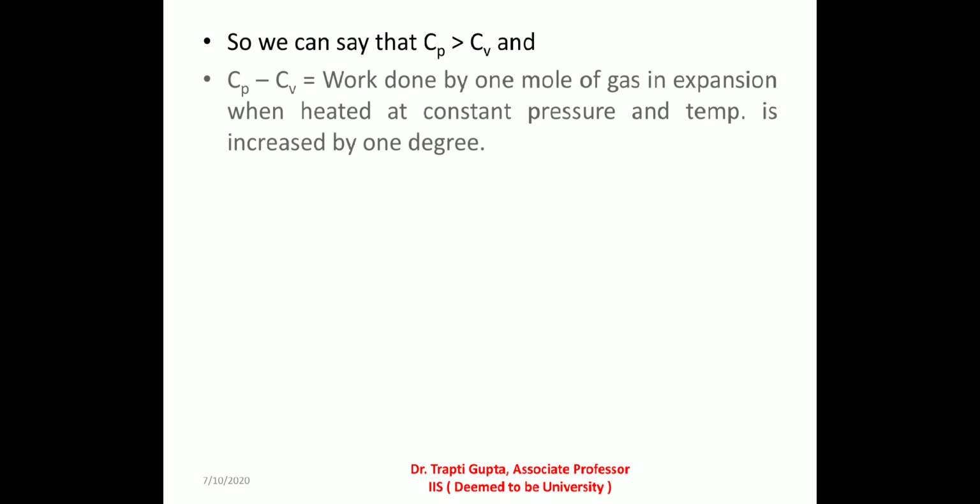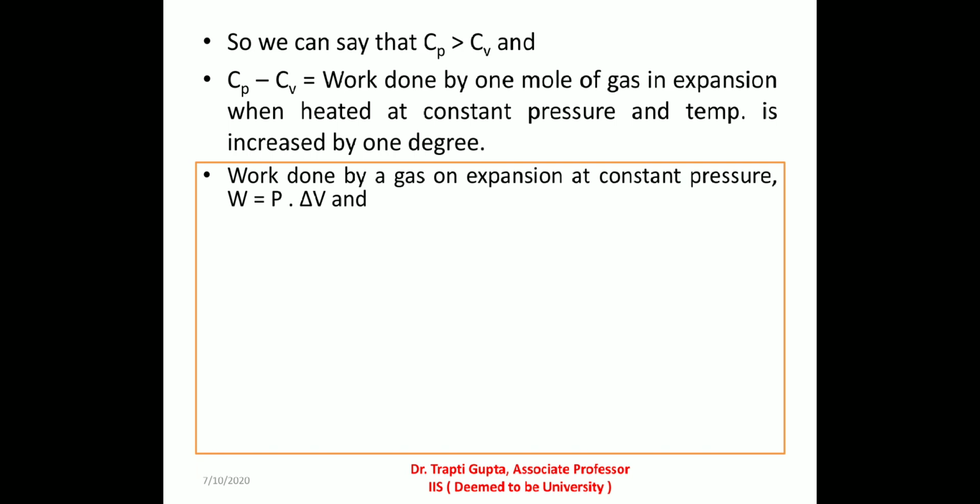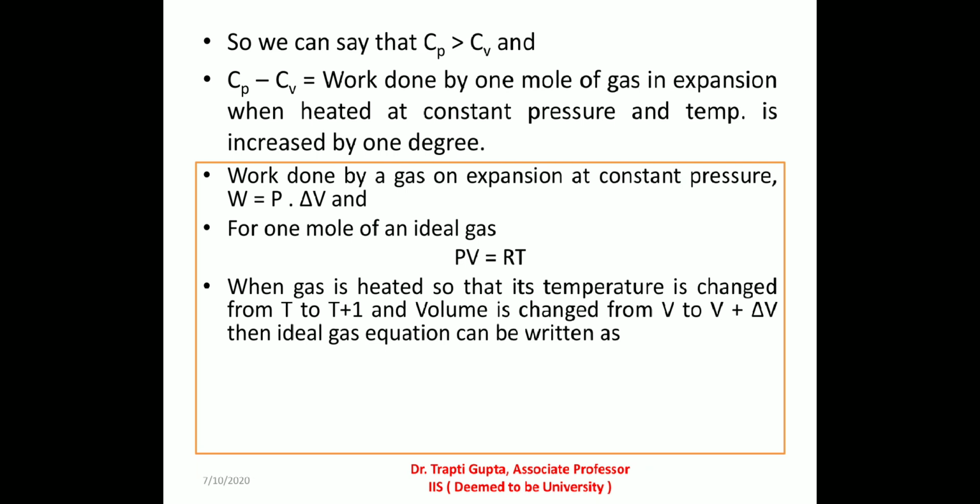Cp minus Cv is equal to the work done by 1 mole of gas in expansion when heated at constant pressure, and its temperature is increased by 1 degree Celsius. We know that the work done by the gas in expansion at constant pressure is given by W is equal to P delta V. For 1 mole, n is equal to 1, of an ideal gas, PV is equal to RT. When heat is given to the gas so that the temperature of the gas is changed from T to T plus 1 and volume is changed from V to V plus delta V.